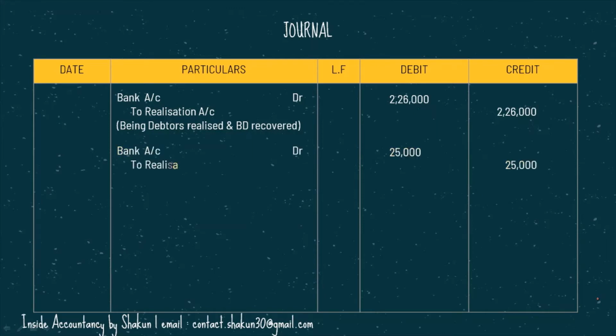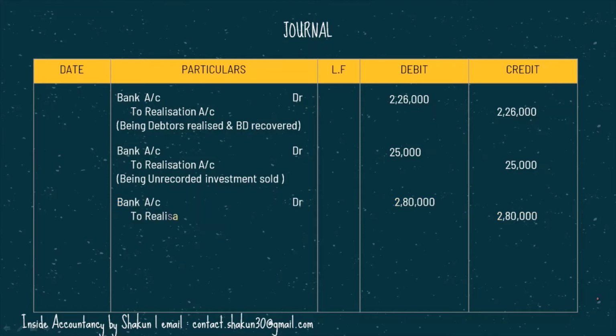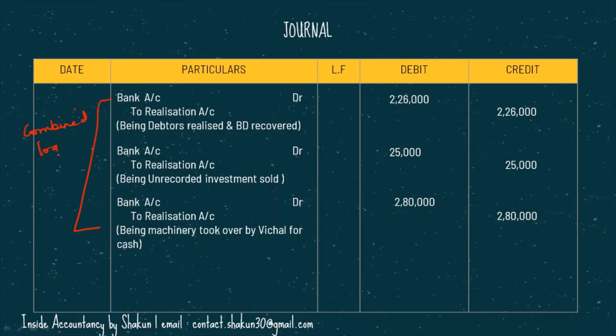Why have we used bank here? Because in the balance sheet, cash was not given, bank was given. So all entries have been passed through cash or bank. Unrecorded investment, again the same entry, bank to realization. For the machinery which was taken over by the partner, again it was for cash, so therefore bank to realization. In a question, these kinds of transactions can always be combined together, and one journal entry may be passed for all these similar transactions. Then you can explain it in the narration.